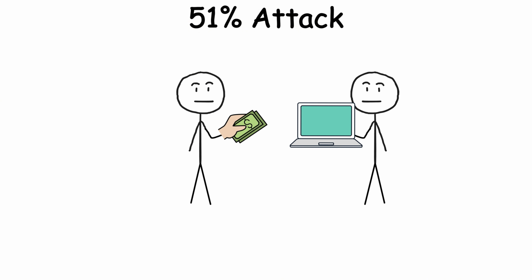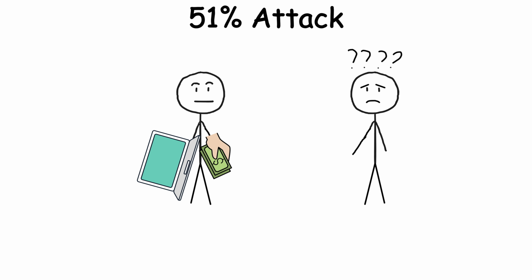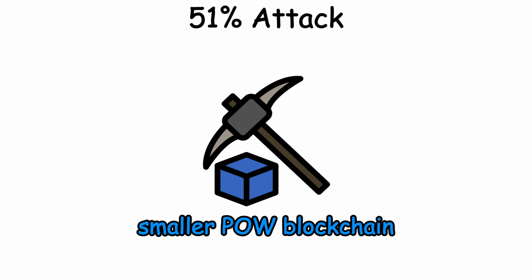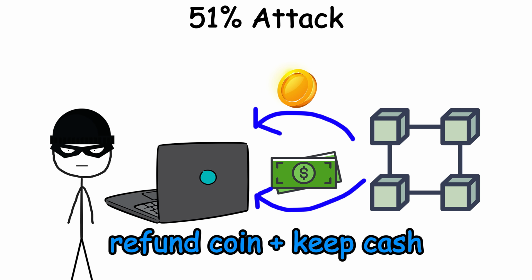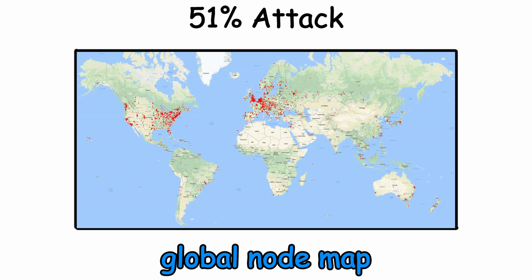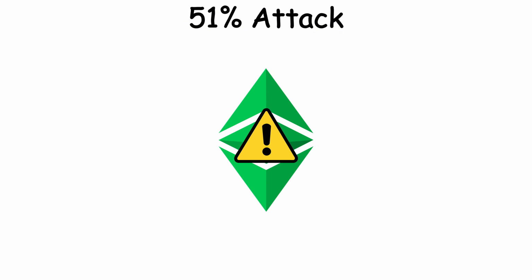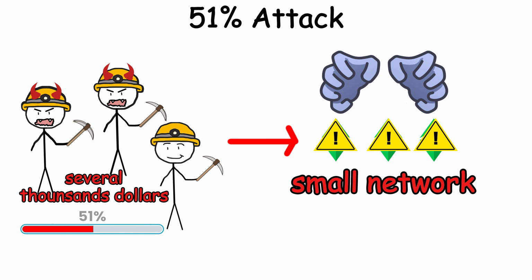It's like paying for a laptop, getting it delivered, then the network undoes your payment, and you get your money back while keeping the laptop. That's how some smaller proof-of-work blockchains have been robbed, with attackers double spending coins to cash out before the attack is noticed. It's rare on Bitcoin or Ethereum because they're too big to hijack cheaply, but smaller coins like Ethereum Classic have suffered these attacks because controlling 51% of a smaller network can cost less than a used car.